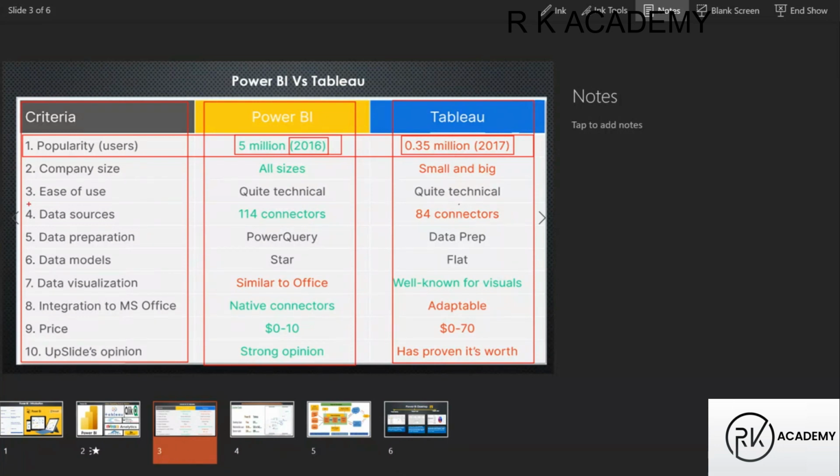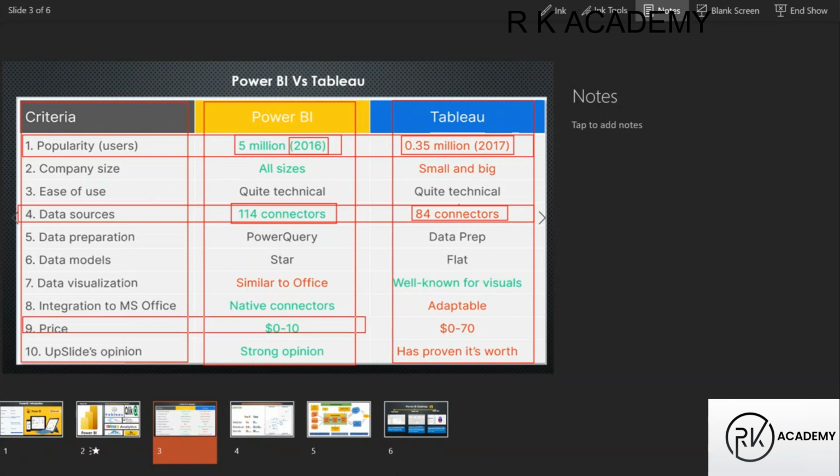Then after that, data source. Data source means what, guys? Where the business data is going to be stored. The business data will be stored in multiple places, right? Through Power BI, how many sources can we connect? We can connect to 114 data sources, guys. But coming to Tableau, how many data sources can we connect? 84 data sources, guys. I'm going to discuss only the focused criteria, guys.